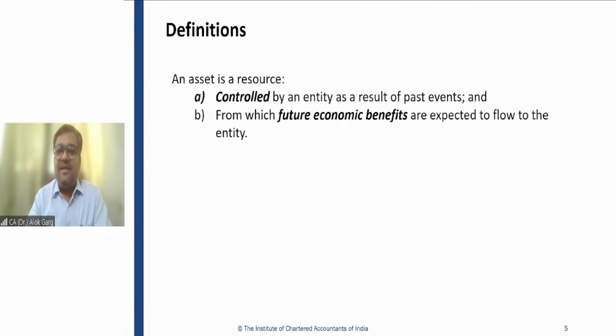Definition: an asset is a resource controlled by an entity as a result of a past event. Friends, an asset is a resource controlled by an entity. So the word control is very important. This asset should be controlled by the entity. How will control be obtained? How can you say that you control that asset?